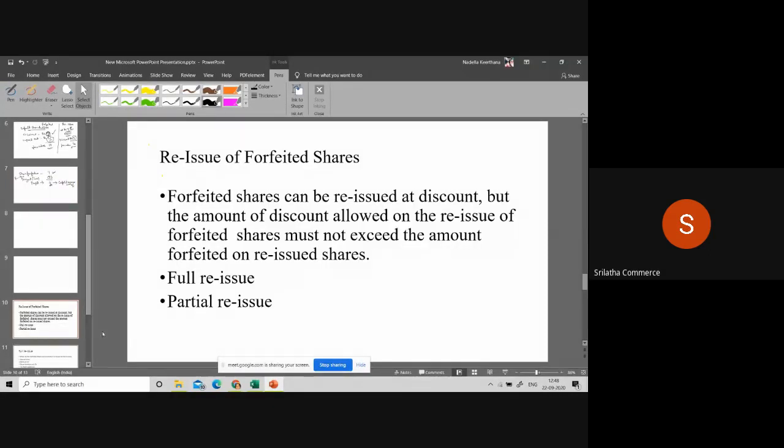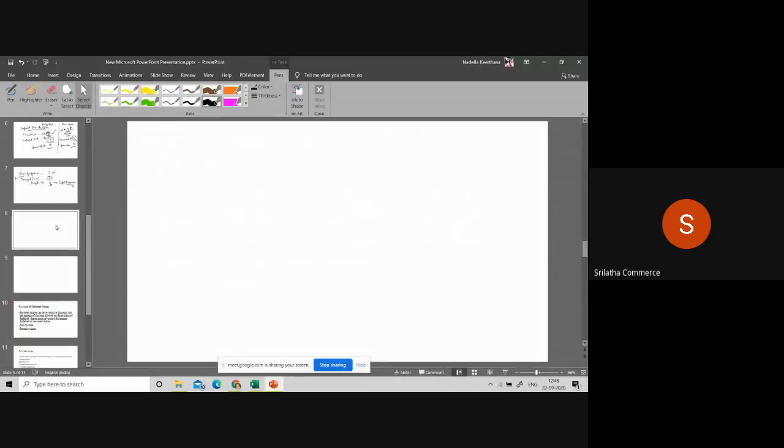So when you are reissuing the forfeited shares, full reissue or partial reissue? What do you mean by full reissue? I'll just explain the terms. For example, we forfeited 100 shares. How many shares forfeited? 100 shares forfeited.